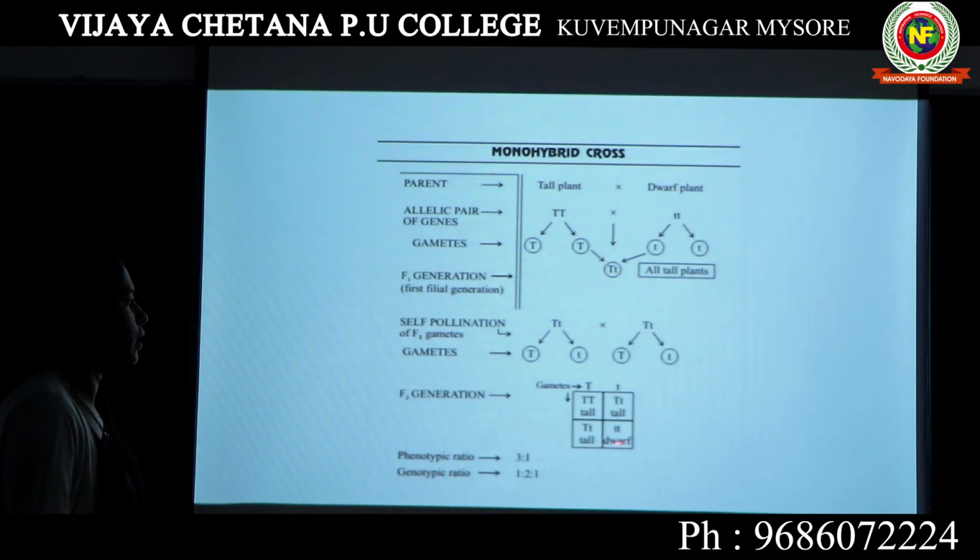The dwarfness appeared in F2 generation. Whereas the tall character was present in both F1 generation and F2 generation. In F1 generation we got all tall plants. In F2 generation also we got most of the tall plants.